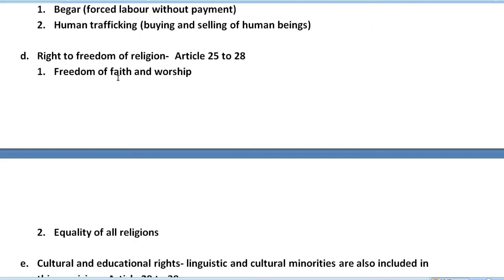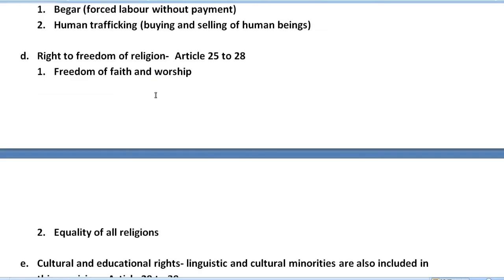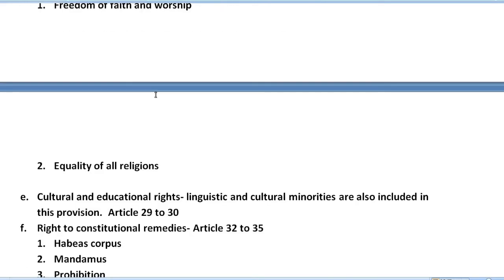Next we have the right to freedom of religion, and it is from Articles 25 to 28. Here first we have freedom of faith and worship. Whatever faith you have, any religion you want to follow, you can follow it, and you can worship any god. There are no restrictions regarding this. That's why India is also known as a secular country, because India does not favor or oppose any religion. Second, we have equality of all religions. Here all religions are equal. No religion is higher or superior, and none is inferior.